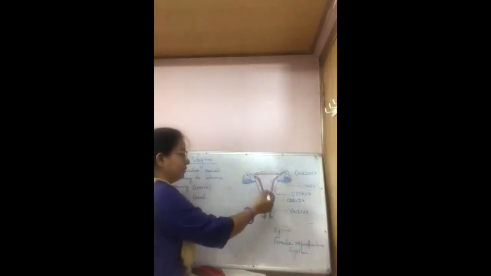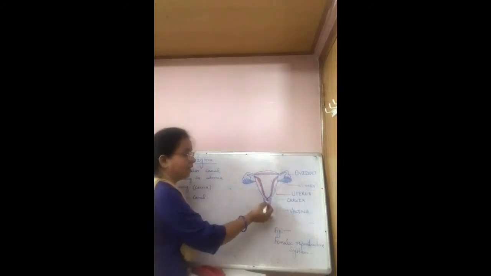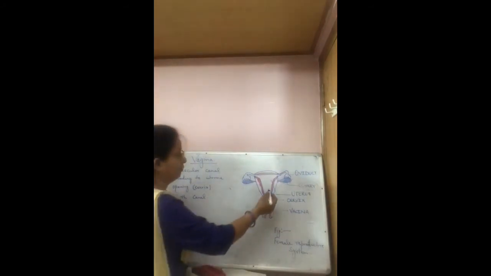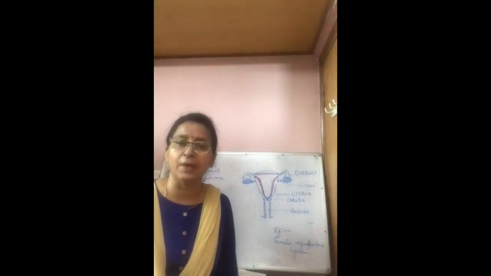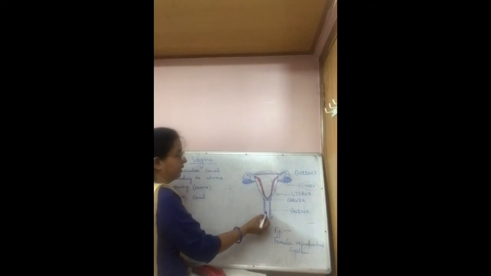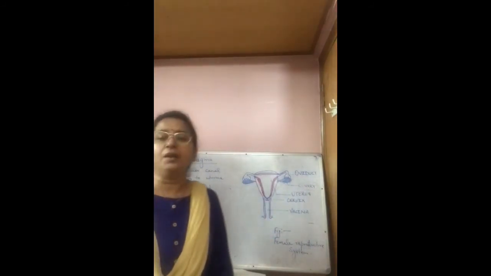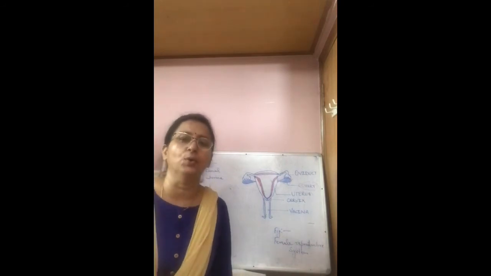Now look at the vagina. Uterus leads into vagina through the cervix. As you know, vagina is muscular tubular structure, which is also known as birth canal, because during the childbirth it provides a passage. It also provides a passage during menstrual flow.